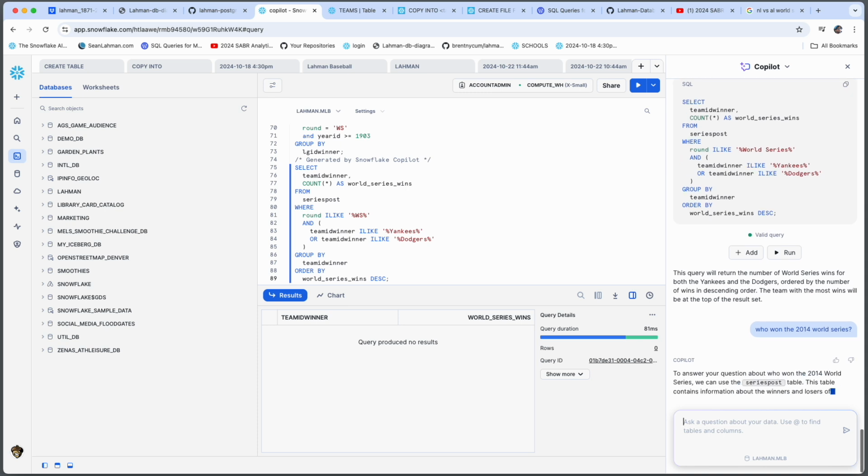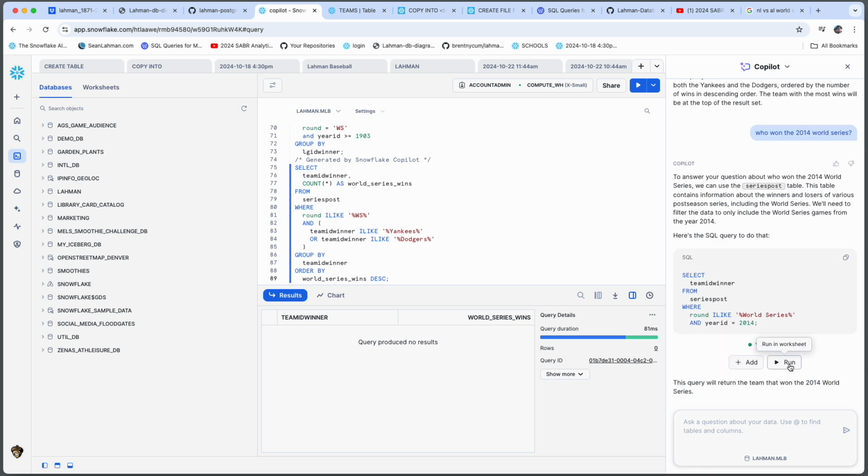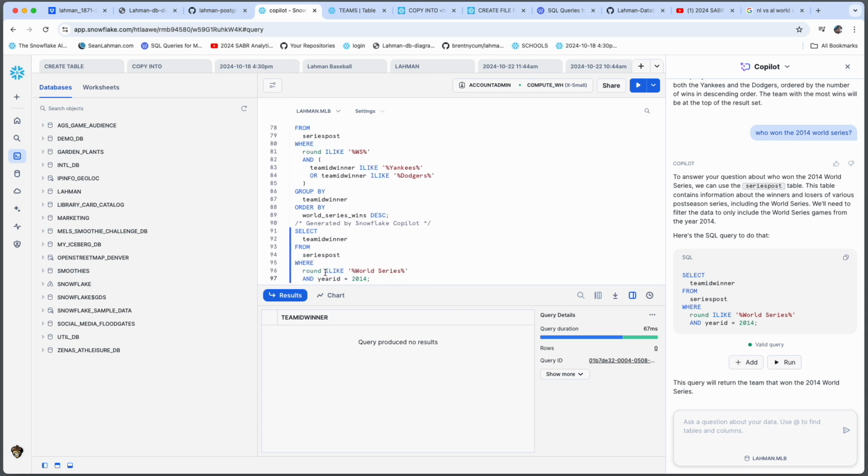And one final prompt for Copilot. Again, I probably could have been better with how I said World Series instead of the value WS. But who won the 2014 World Series? The query it generates uses the value World Series in the round predicate. Of course, it doesn't return any results. But upon modifying that predicate, guess what we get? Go Giants.